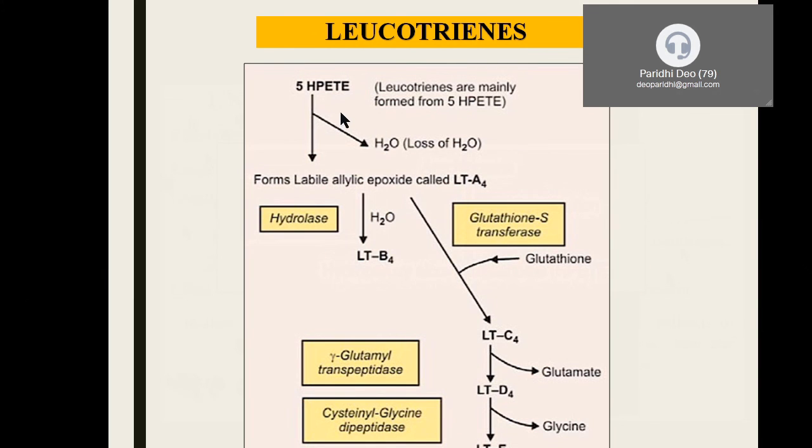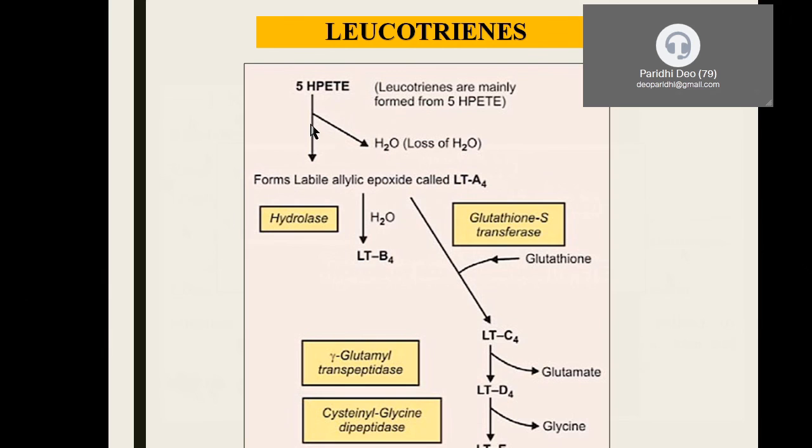Now this 5-HPETE releases a molecule of water. It forms something called an allylic epoxide, LTA4. Directly we got the leukotriene A4 series. A means it is a class of leukotriene depending upon the substituent group, and 4 means it contains 4 double bonds.